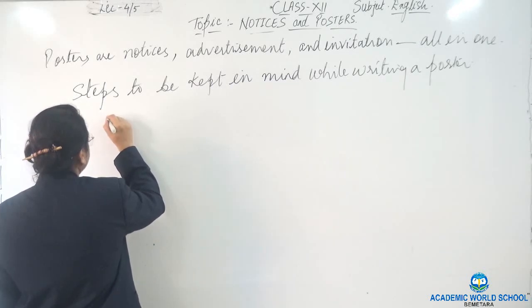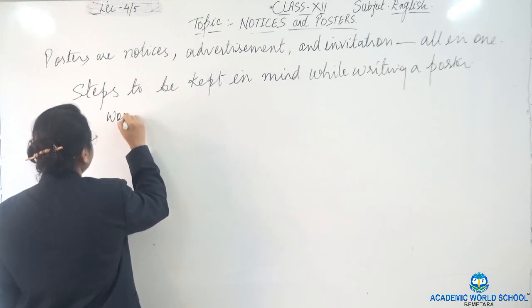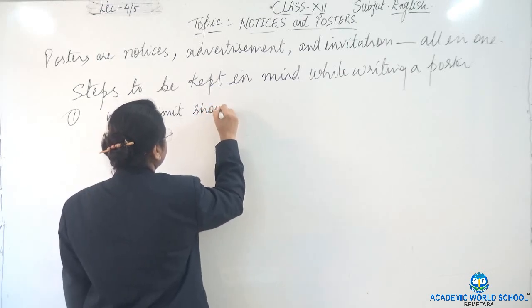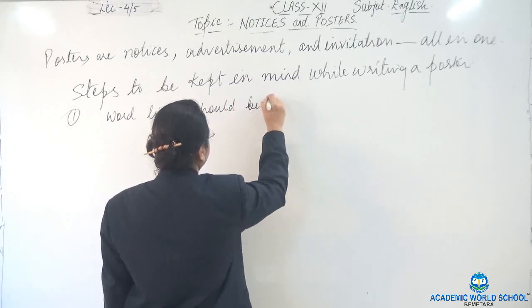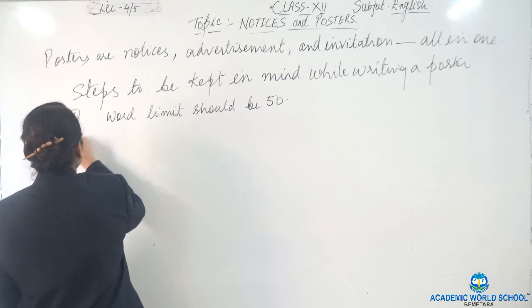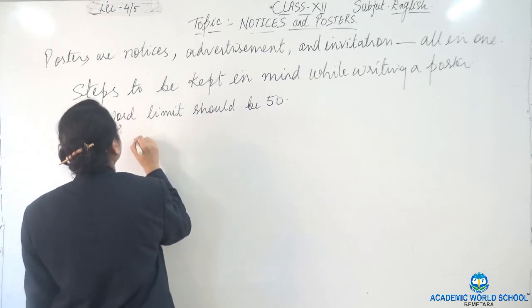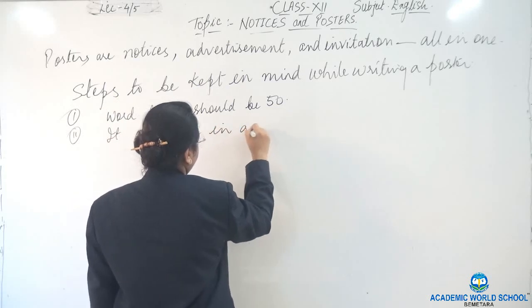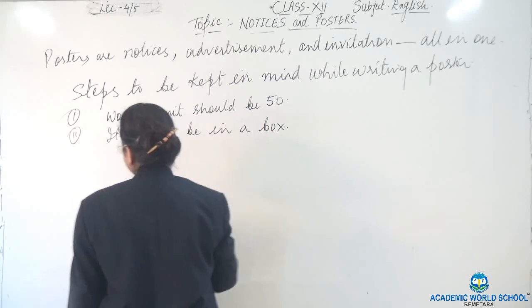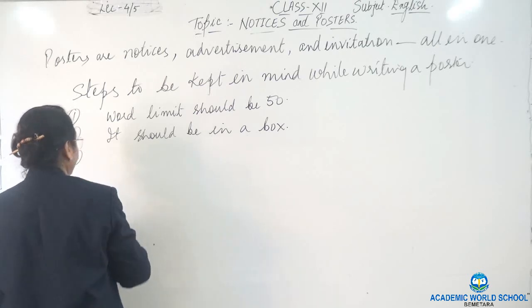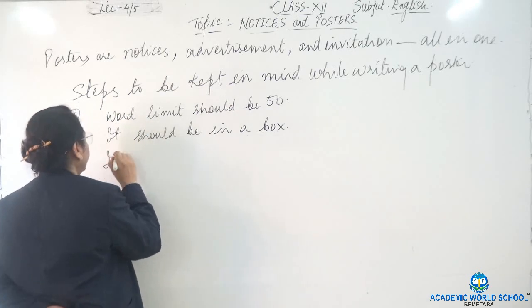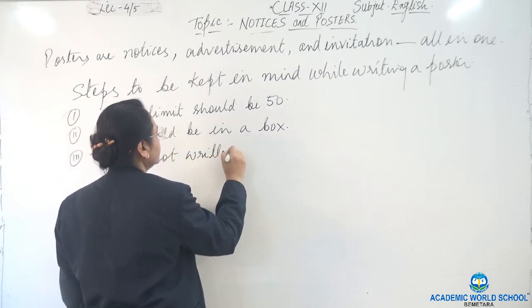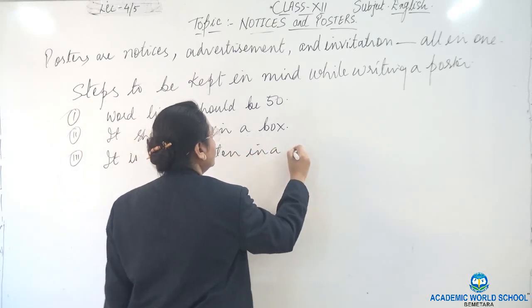Again, the first thing I will say that the word limit should be 50. Okay. Number 2, it should be in a box. Number 3, it is not written in a paragraph.